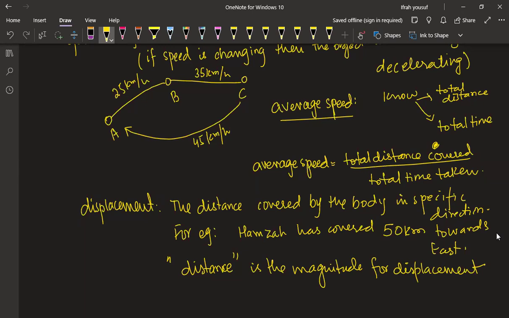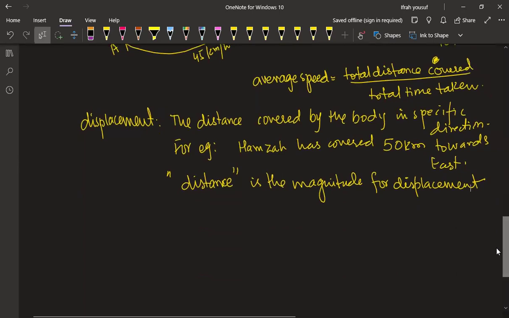What does magnitude mean? Just understand magnitude first, then we will discuss other things.